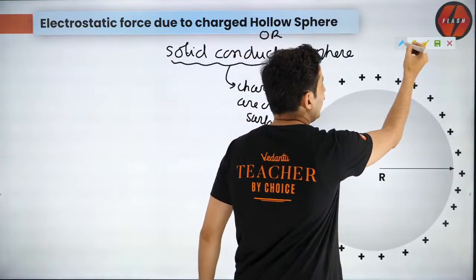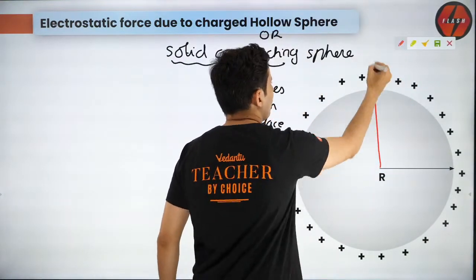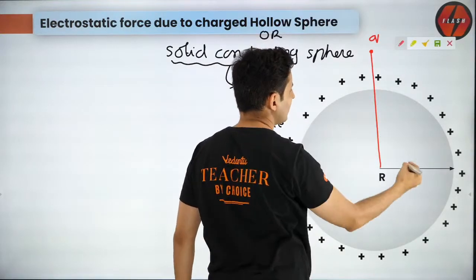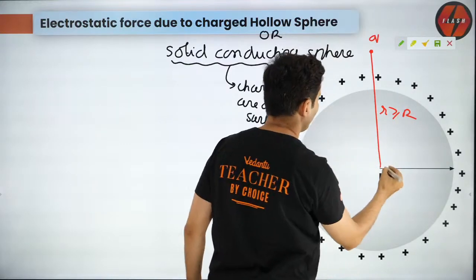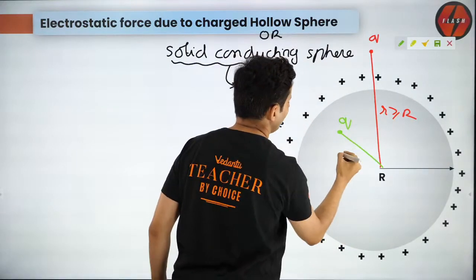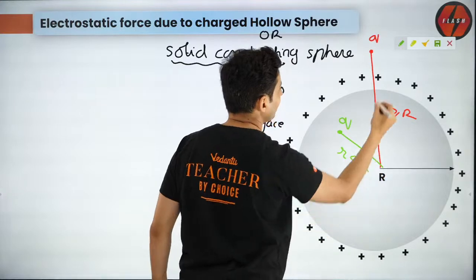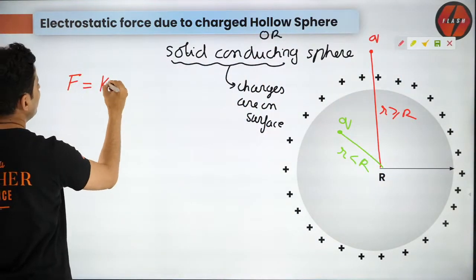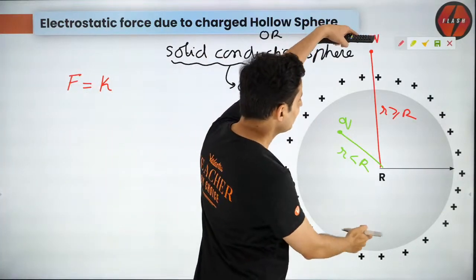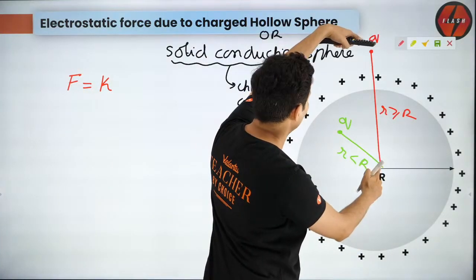Now, very important formula that I'm giving. When you are outside, when the charge is outside, this distance is more than R. And second point, when you are inside, when r is less than R. So let's see what the formulas are. When you are outside, guys, the formula is still the same. Think of all the charge concentrated over here.